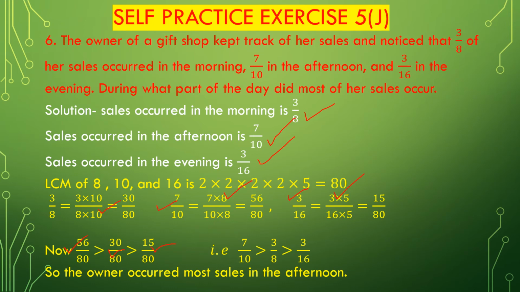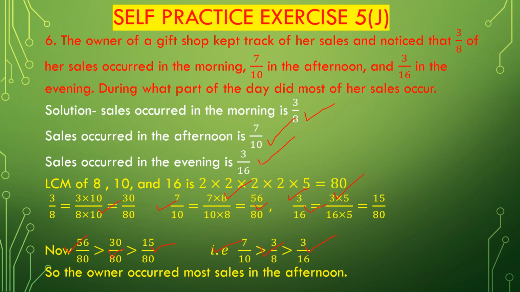Now convert 7 divided by 10 into an equivalent fraction with the equal denominator, that is the LCM 80. We know multiplying the denominator 10 with 8 is 80, which is equal to the LCM of 8, 10 and 16. Now multiply the same number 8 with the numerator 7 also. 7 multiplied by 8 is 56, and denominator 10 multiplied by 8 is 80. Now we get 56 divided by 80, which is an equivalent fraction of 7 divided by 10. 56 divided by 80 is equivalent to 7 divided by 10.